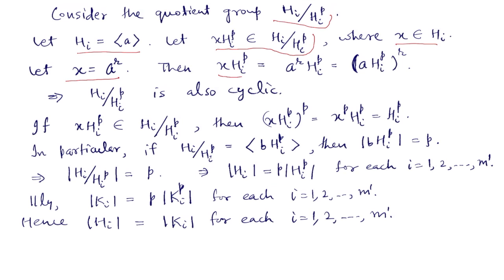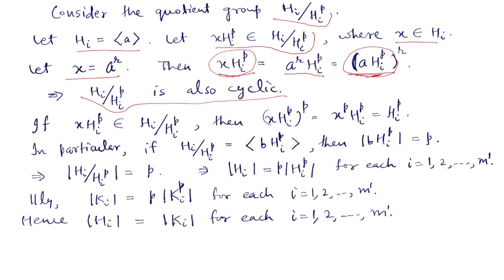Then x H_i^p will become a^r H_i^p, but this we can write as the rth power of a H_i^p. So every element in the quotient group H_i modulo H_i^p is a power of a H_i^p. So that means it is generated by this element, so this quotient group is also cyclic.